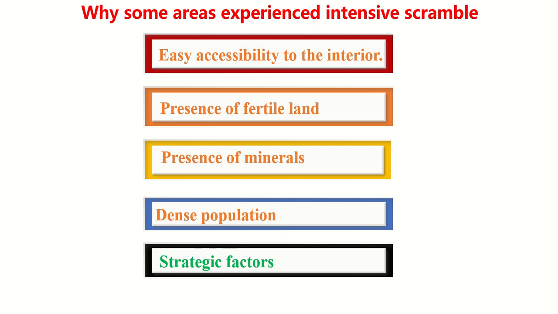Strategic factors. These were the areas that have some important resources like forest, like land, like maybe rivers or water bodies. So those areas were strategic areas, they were scrambled much. Example, South Africa. These are the reasons, my students, why some areas experienced the intensive scramble.